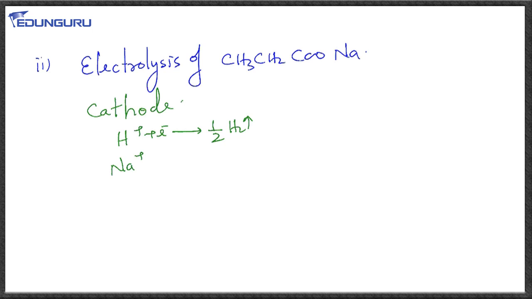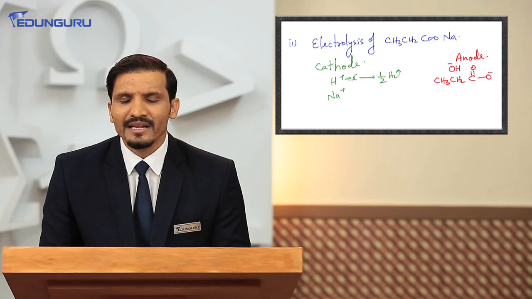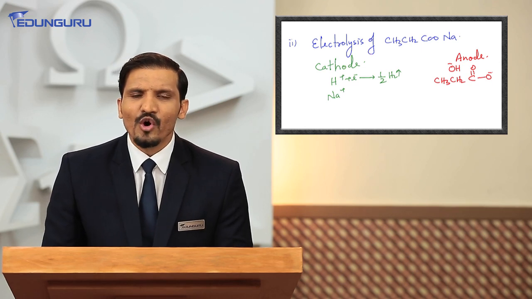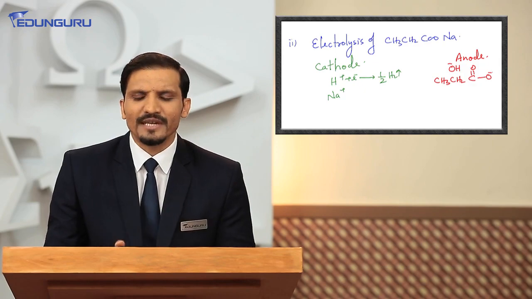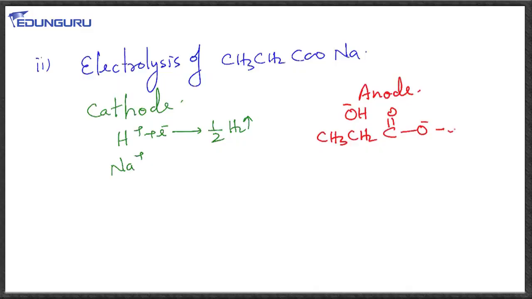But when we talk about anode, then at anode the case is going to be different. At anode, here we have OH- and CH3CH2COO-. As I mentioned earlier as well, for carboxylate ion the oxidation potential is higher, therefore carboxylate ion is going to get oxidized. When it will lose one electron, what we will get?